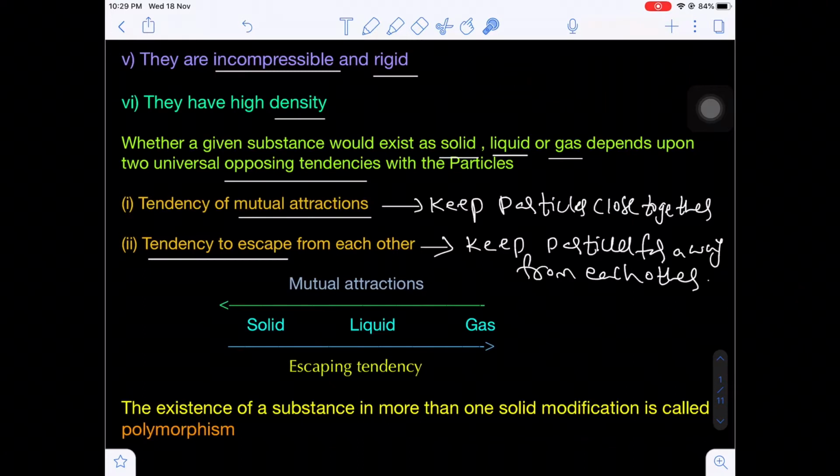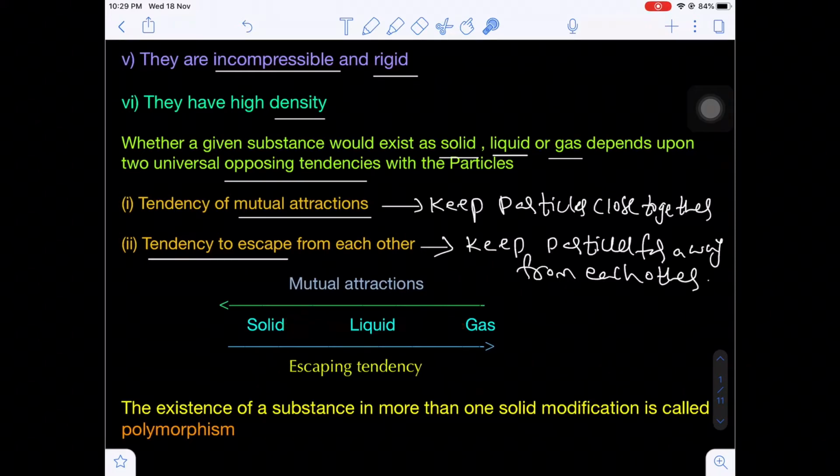Whatever the tendency to escape, this is nothing but the thermal motion. Due to thermal energy, due to the kinetic energy, the particles keep on moving far away from each other. That means from solid to liquid, from liquid to gas, the escaping tendency increases, whereas the mutual attractions increase from gas to liquid and liquid to solid.